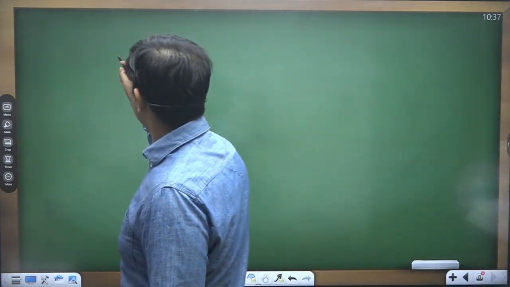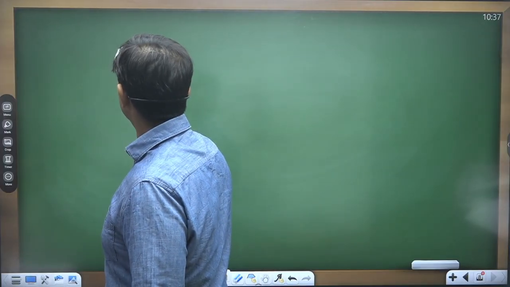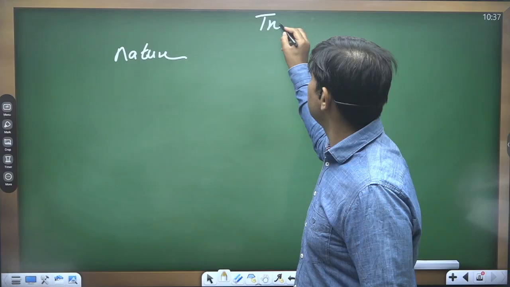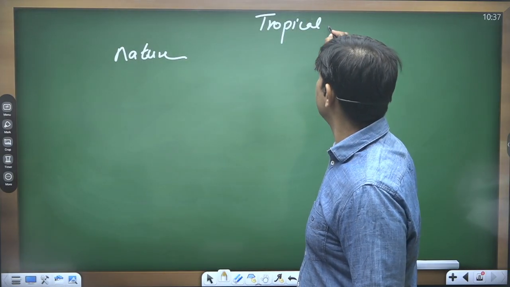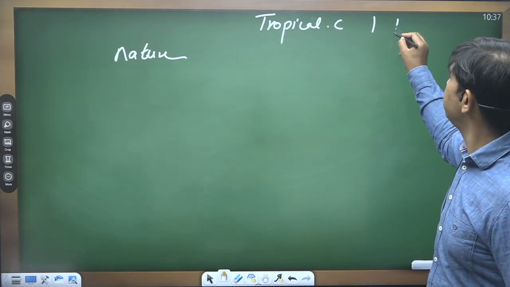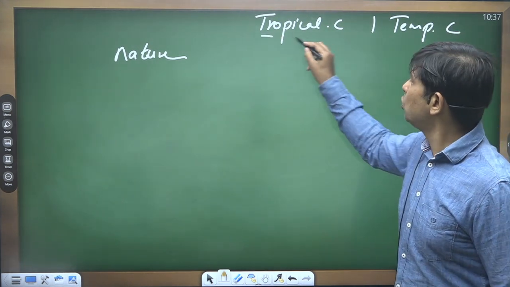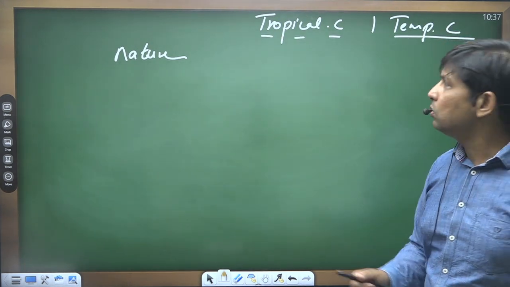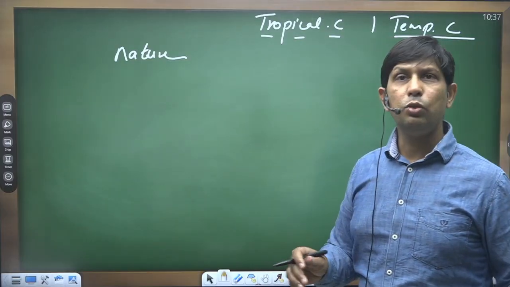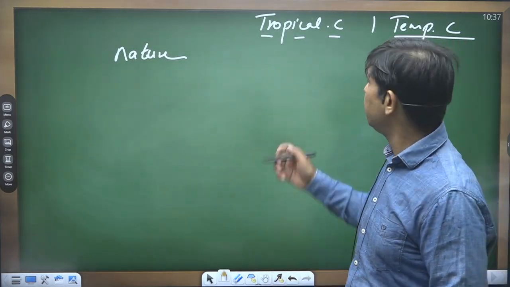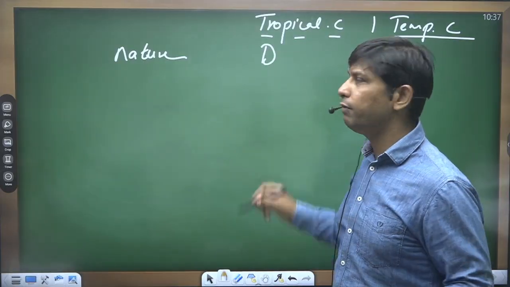Now in case of the nature of cyclone, right? Suppose we have the tropical category cyclone, and the second one is temperate cyclone. So on the basis of nature, the tropical cyclone is more destructive in nature, of course, because of its very fast moving winds.